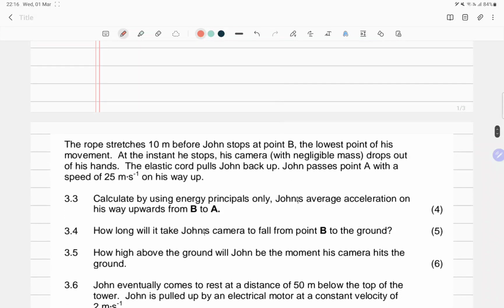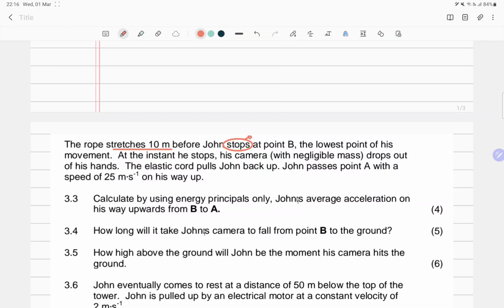So next question says, okay, now the rope stretches 10 meters before John stops. Okay, so if he stops, what does that mean?